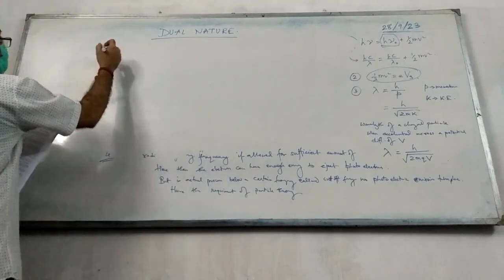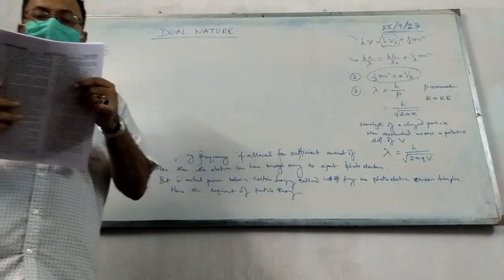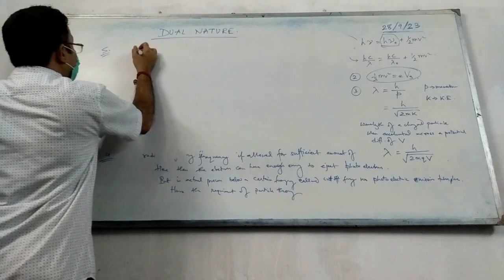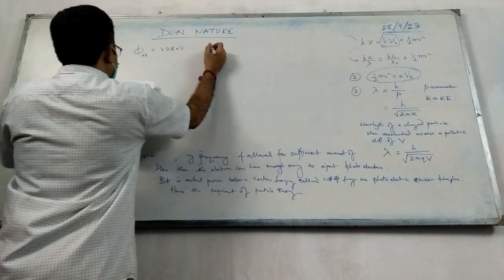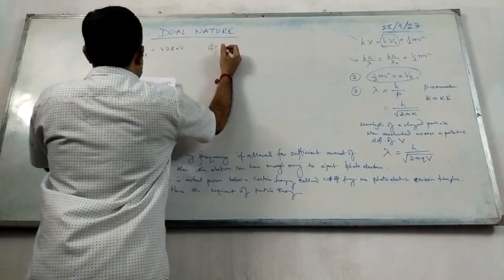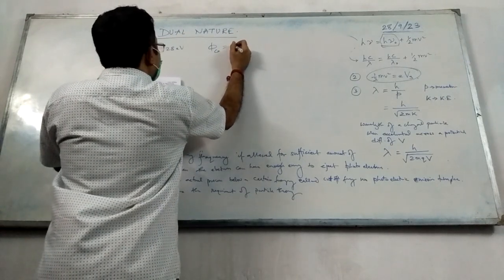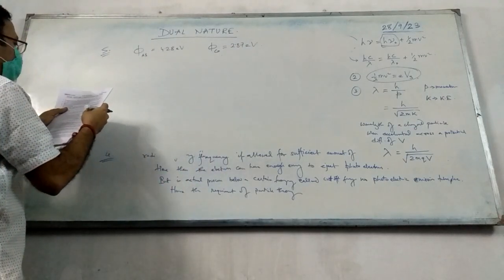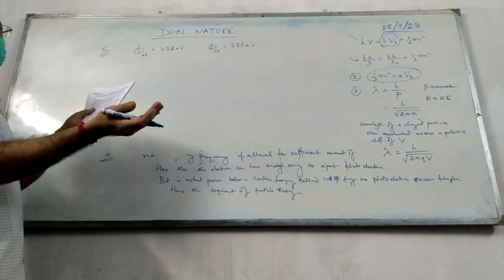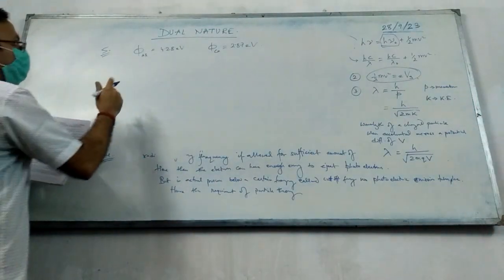Now, question number 5. It says aluminium and calcium have photoelectric work functions as given. Work function of aluminium is 4.28 eV and work function of calcium is 2.87 eV respectively. Which metal requires higher frequency light to produce photoelectrons? Of course, the one whose work function is higher will have higher threshold frequency, okay?